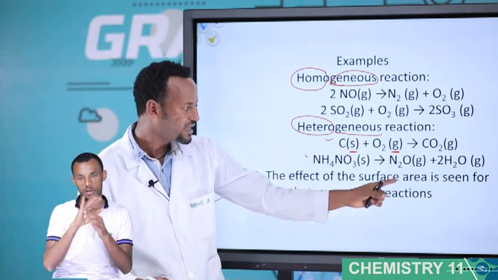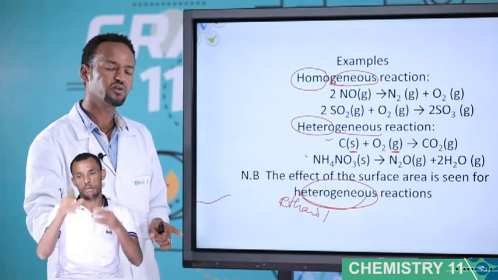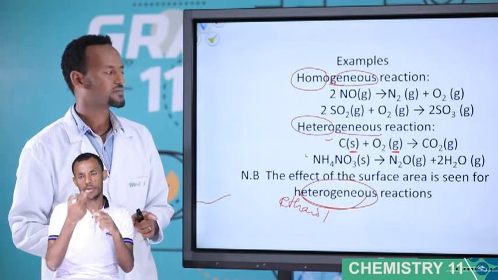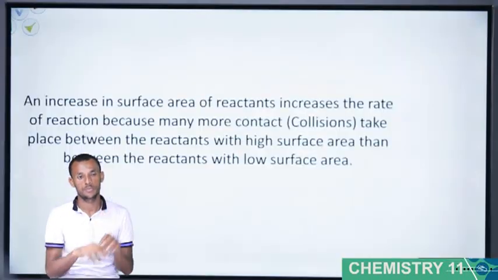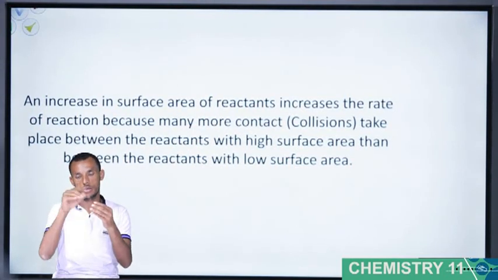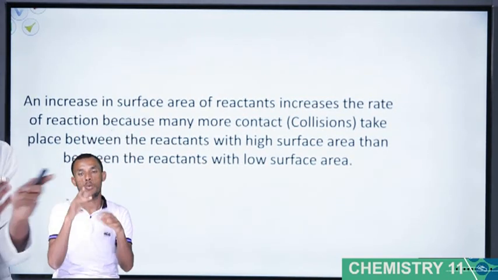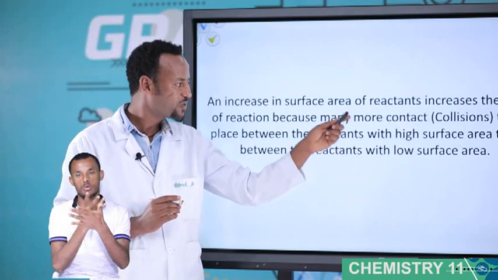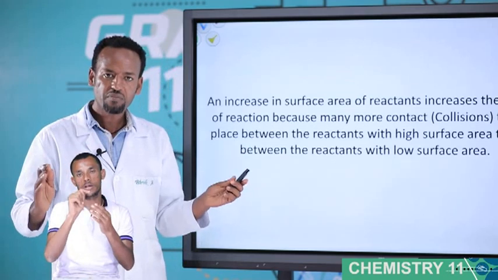The effect of surface area is seen for what types of reaction? Heterogeneous reaction. Surface area is important for heterogeneous reaction, especially for a solid species. Look at this one. An increase in surface area of reactant increases the rate of reaction. When the surface area increases, the rate of the reaction also increases because the contact increases. The collision increases between the reactants with high surface area than between the reactants with low surface area. High surface area means high contact.